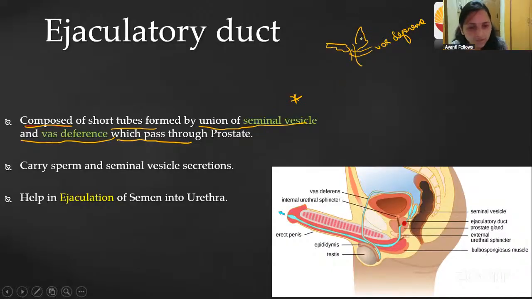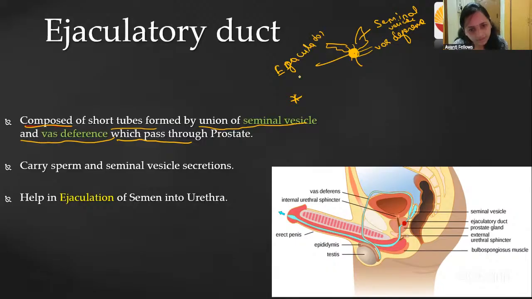Okay, so this is nothing but the side view. This is looking like a butterfly, right? Don't think that it is a butterfly. This is the seminal vesicle, and the vas deferens is connected to the seminal vesicle, where the ejaculatory duct is here. So this is the ejaculatory duct.